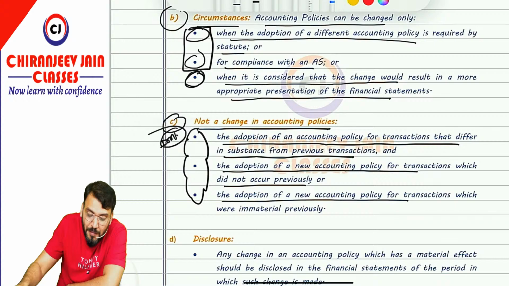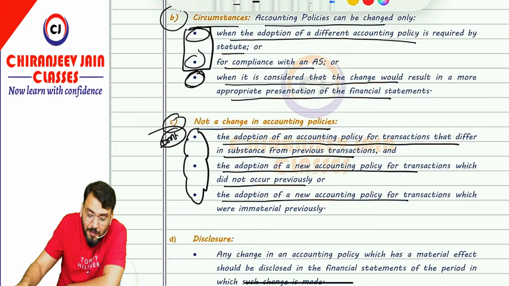Correct. So can you repeat with me? The adoption of an accounting policy for a transaction that differs in substance from previous transactions. Second, the adoption of a new accounting policy for a transaction which did not occur previously.